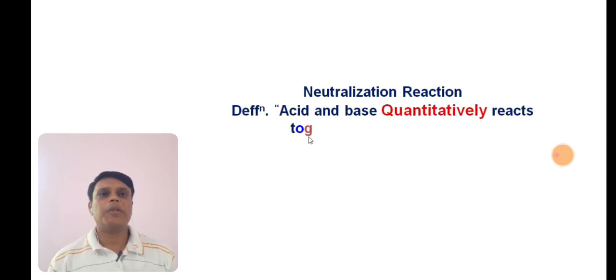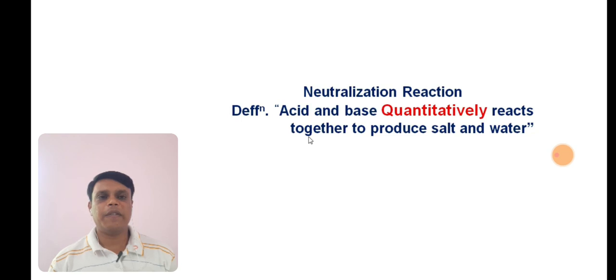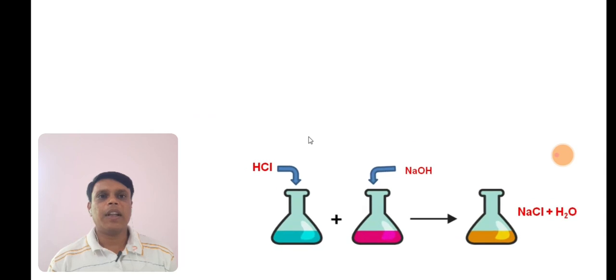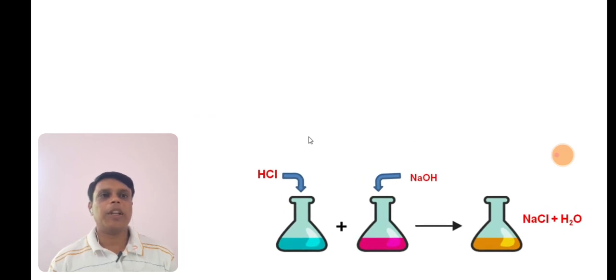Now we will see the neutralization reactions. First we will see the definition of neutralization reactions. When acid and base quantitatively react together to produce a salt and water. Students, please remember the word quantitatively. When acid and base quantitatively react with each other, then only a neutralization reaction takes place. Now let us see the reaction. Here HCl plus NaOH will give you NaCl, that is salt, and water. So this reaction is called a neutralization reaction.